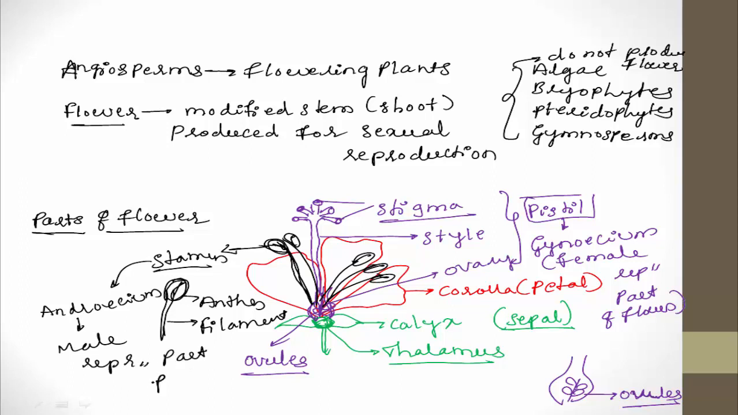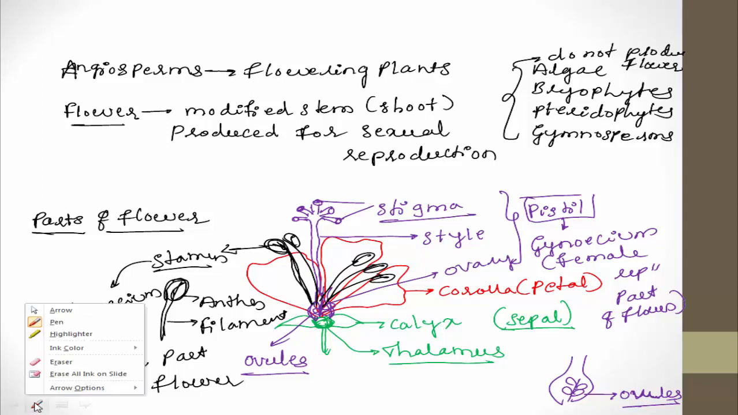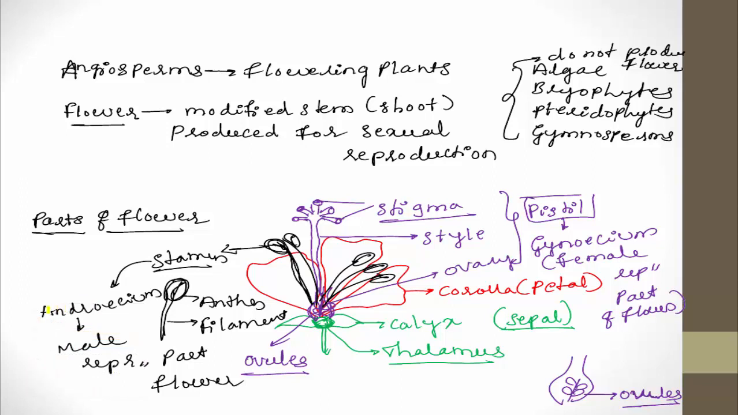So the flower consists of the male reproductive part and the female reproductive part. Which one is the male reproductive part? Androecium is the male reproductive part, and gynoecium is the female reproductive part. This is the gynoecium, and gynoecium represents the female reproductive part of the flower. Androecium represents the male reproductive part of the flower, and here is the individual stamen.